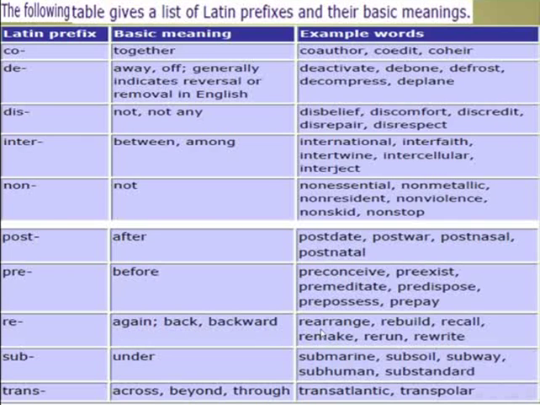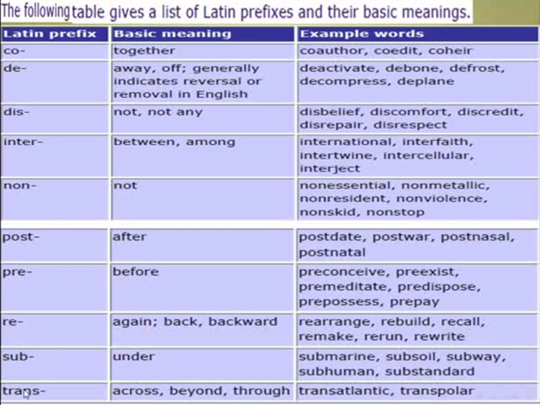Examples for this Latin prefix these days: rearrange, rebuild, recall, remake, rerun, rewrite. It means again, to do something again. Latin prefix sub. The meaning: under. Examples these days: submarine, subsoil, subway, subhuman, substandard.